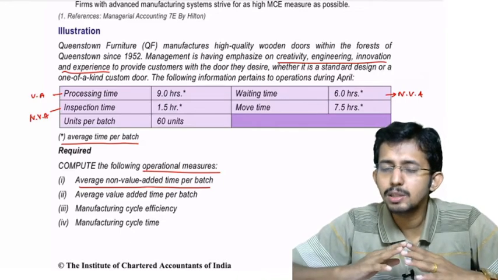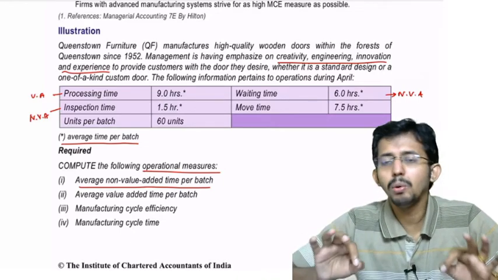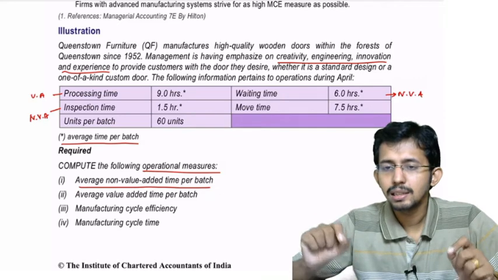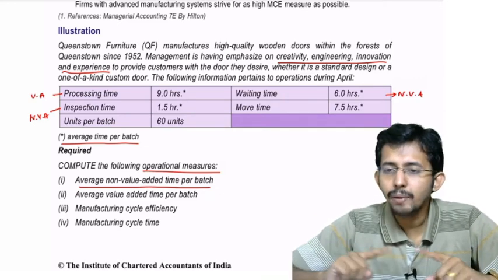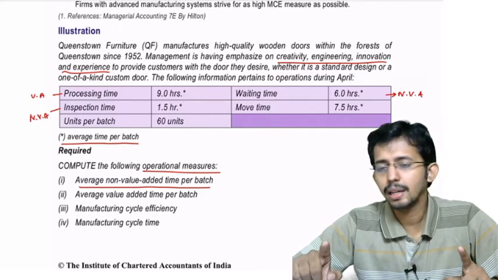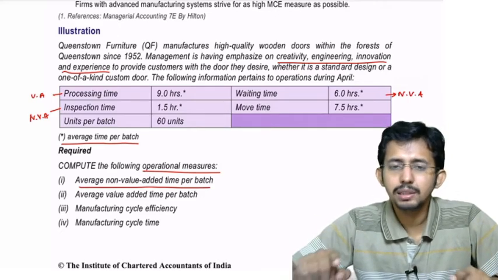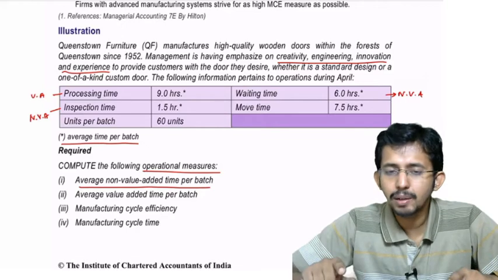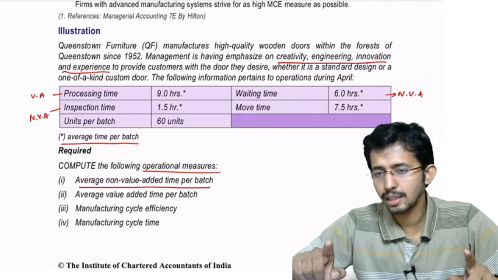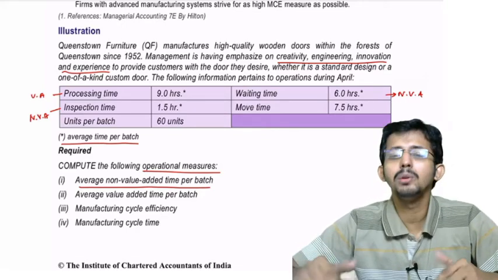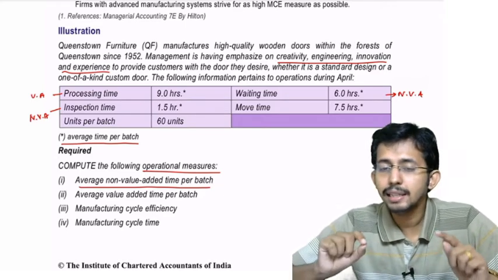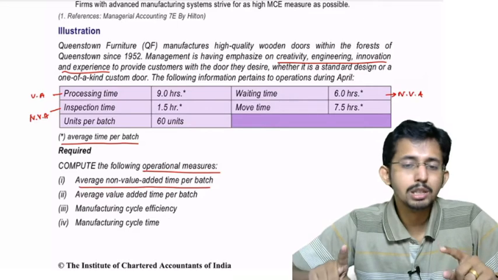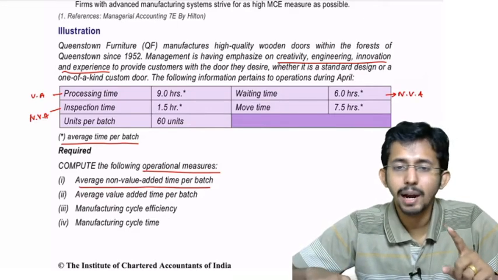We are eliminating inspection completely because we know that we are implementing Six Sigma methodology, and we won't have any faulty products. So Six Sigma coupled with TQM will help you to eliminate inspection time. Though inspection time may look like something which is adding value, it is not adding any value to the output. So inspection time is also a non-value added activity.